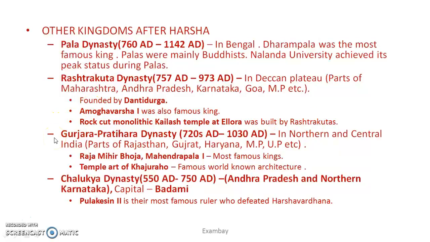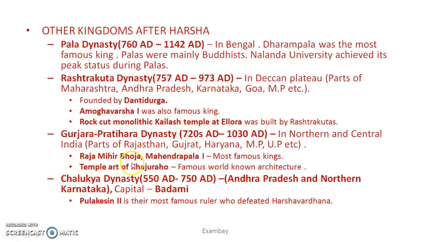Then another important dynasty is Gurjar Pratihara dynasty in northern and central parts of India, Rajasthan, Gujarat, Haryana, mostly MP. MP was their main region, and Mihir Bhoja is the most famous king. Mahendrapal is also important king. Don't confuse Mahendrapal with the king of Pala dynasty.